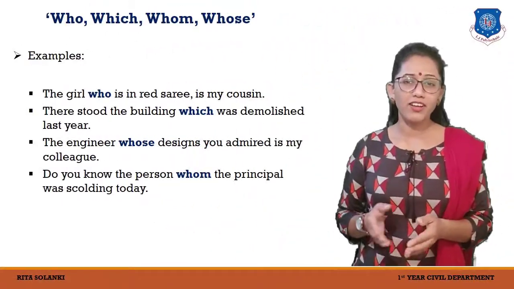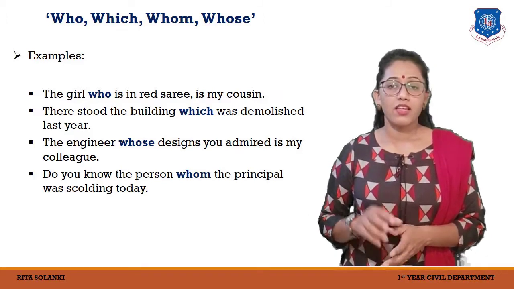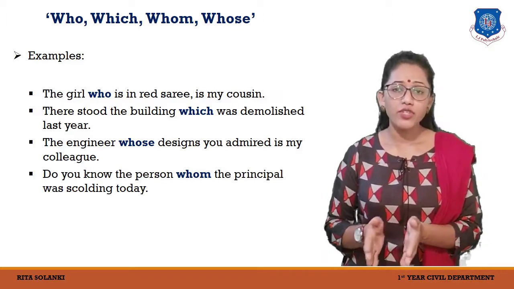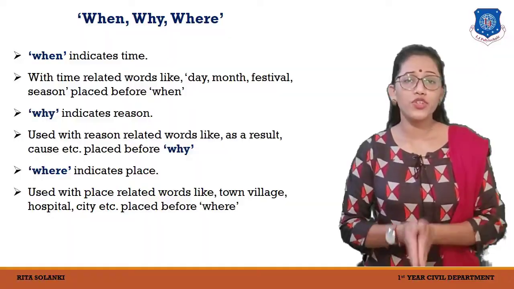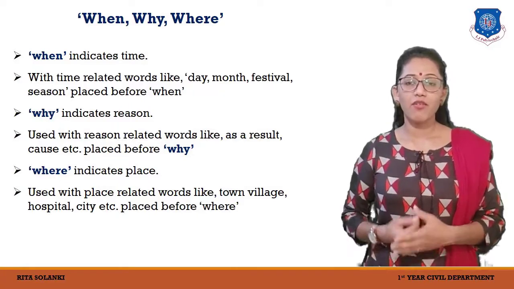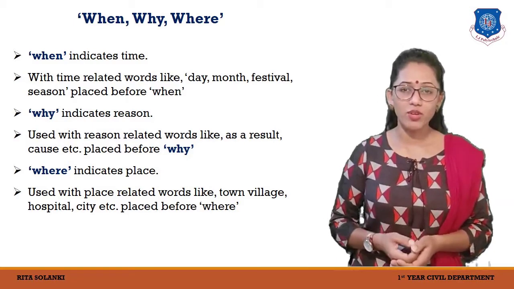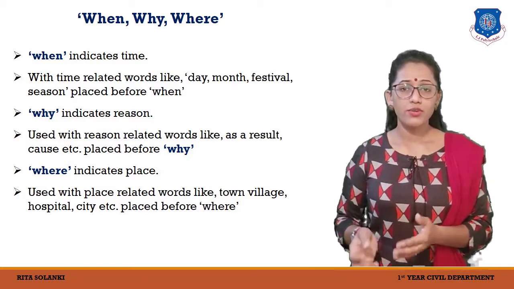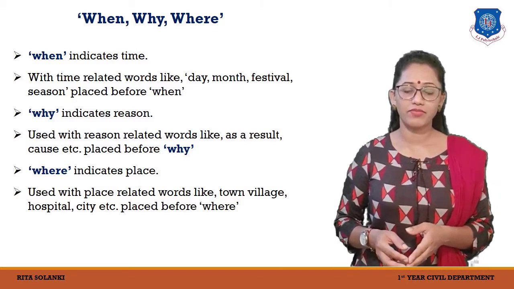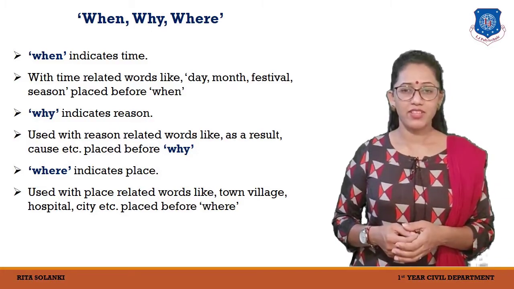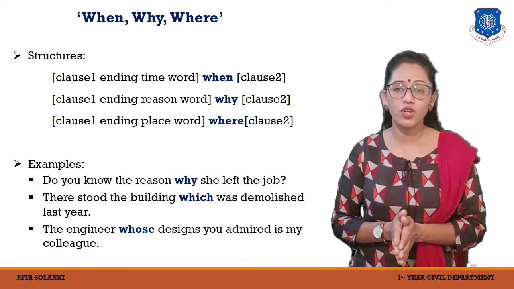Take for example, the girl who is in red sari is my cousin. There stood the building which was demolished last year. After who, which, whom and whose, we have when, why and where. We generally ask questions with these WH words. When shows time, why shows reason, and where shows the place. If we look at some examples, let's say, do you know the reason why she left the job?